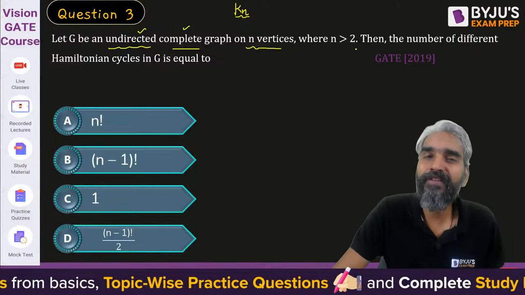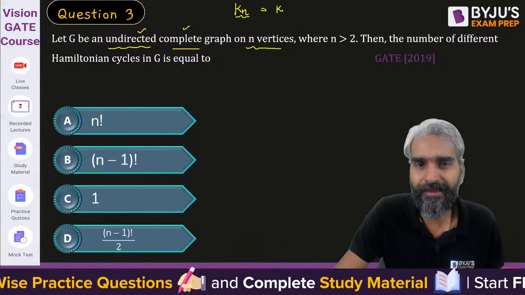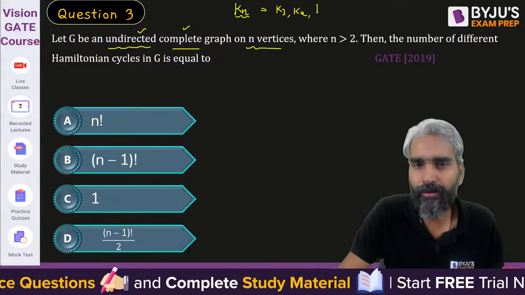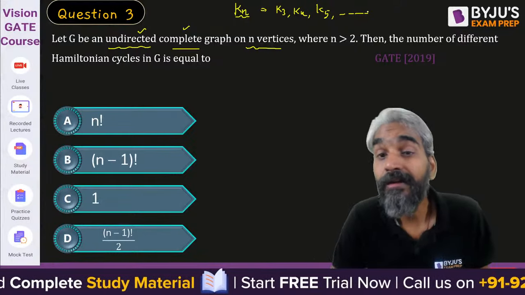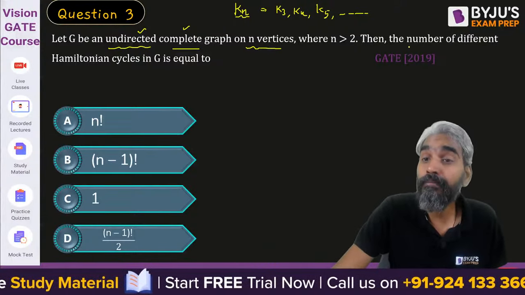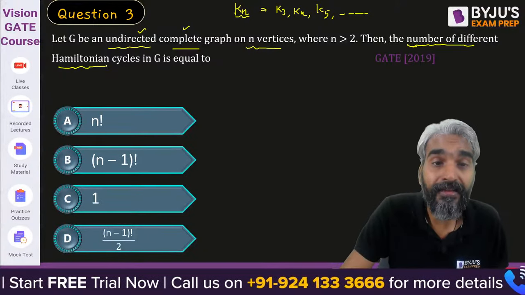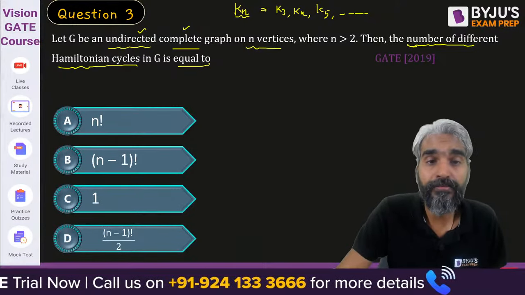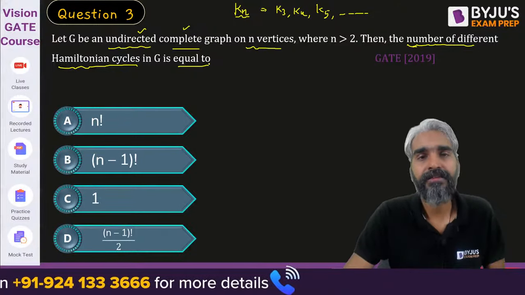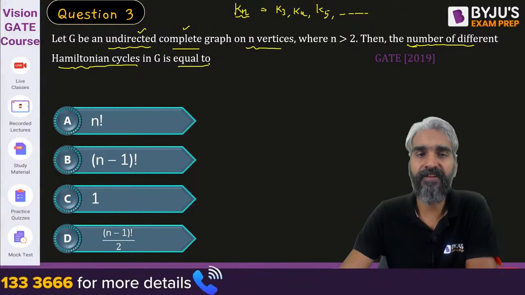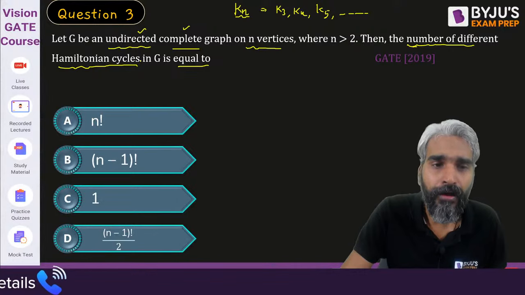Now the value of n is greater than or equal to 2, meaning the complete graph Kn such that we are either considering K3, K4, K5, etc. Now it is asking that the number of different Hamiltonian cycles in G is equal to what? Please try to understand the number of different Hamiltonian cycles of length n.